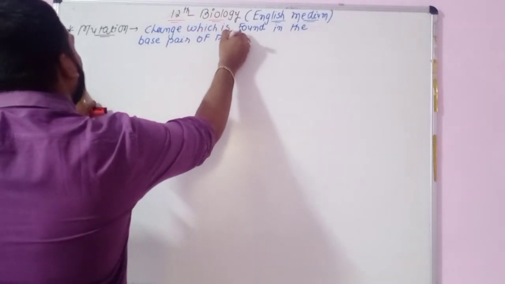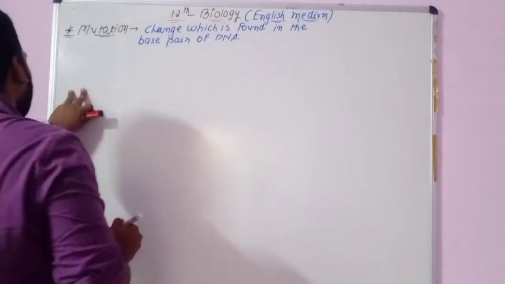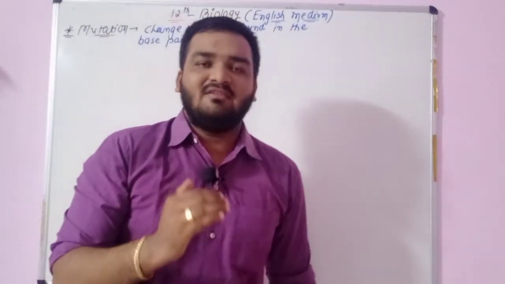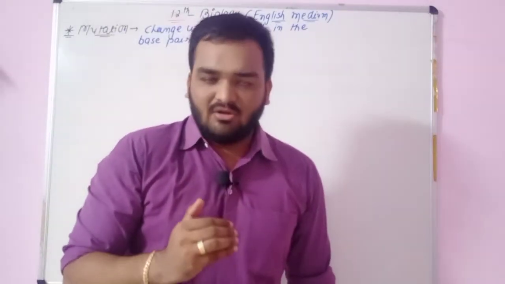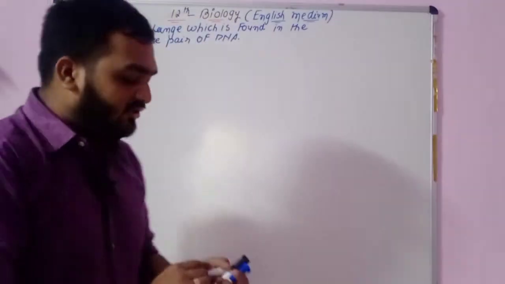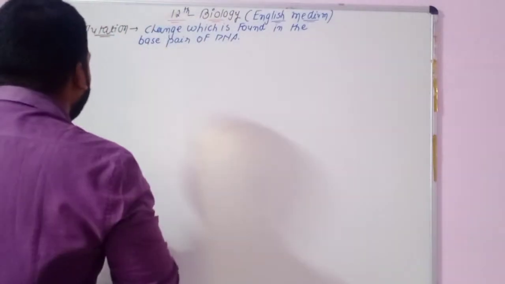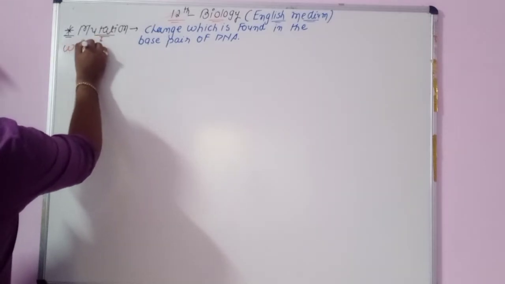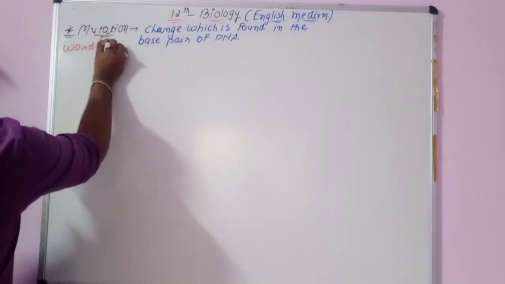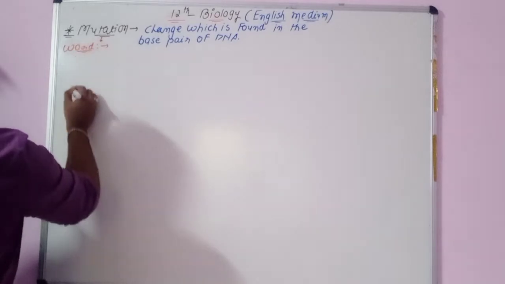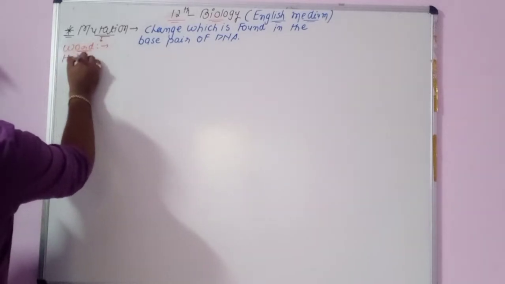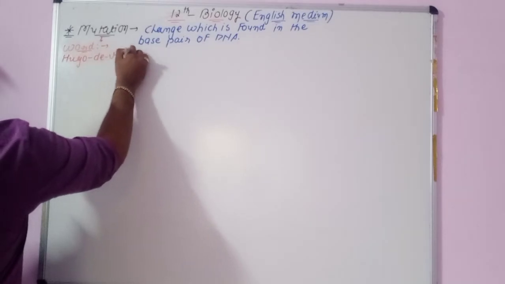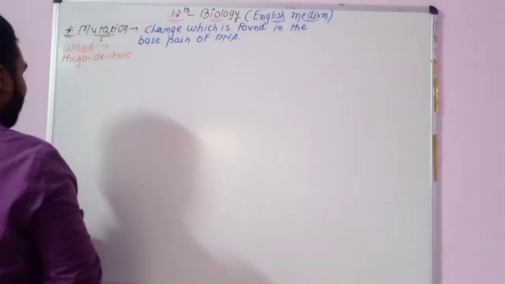So remember the meaning or definition of mutation: mutation is one type of change. Some types of changes are known as mutation, and the word mutation was given by one scientist who is known as Utsav. So remember, it is a one-liner question.